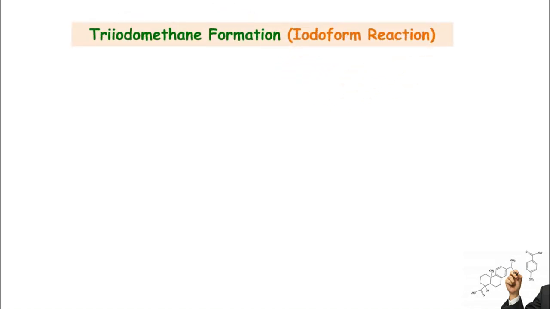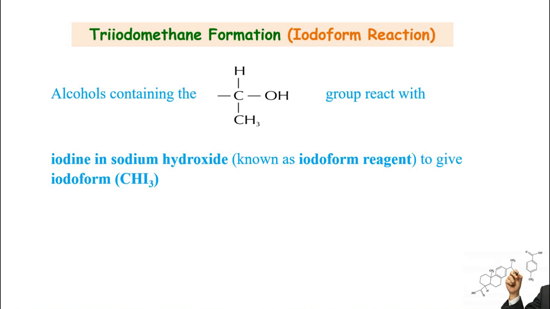Lucas test can be utilized for identification of primary, secondary or tertiary alcohols. Among primary alcohols, methanol and ethanol are very important ones, and they are utilized very much in the labs and in daily life as well. They can be tested with the help of the iodoform test. Iodoform reaction or iodoform test is very important in identification of methanol or ethanol. In this reaction, alcohols that have an ethyl group attached with the hydroxyl group will react with iodine and sodium hydroxide. This reagent is called iodoform reagent, and they are going to produce iodoform, CHI3.